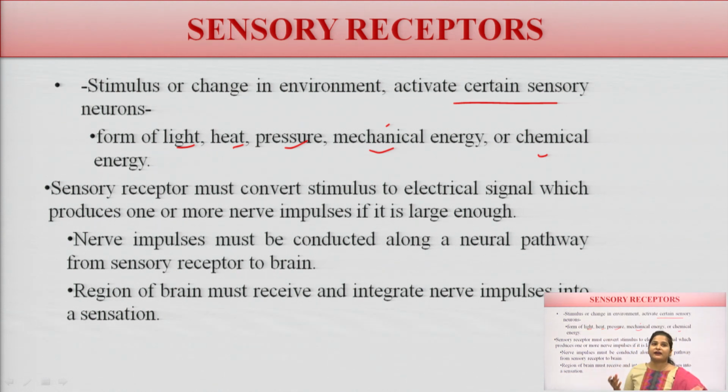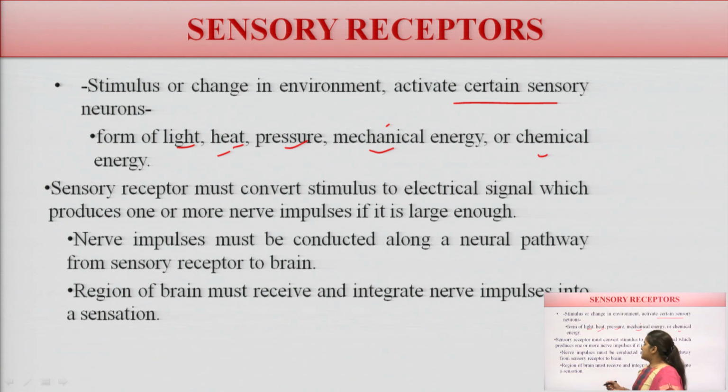For example, if the weather is too hot outside, the skin will burn, just like a sunburn. This is the example. Pressure, mechanical energy or chemical energy.